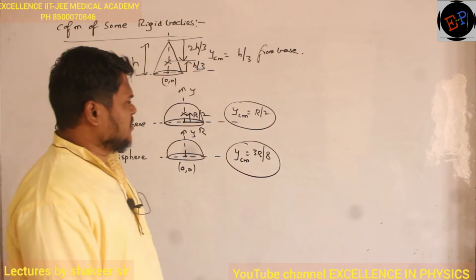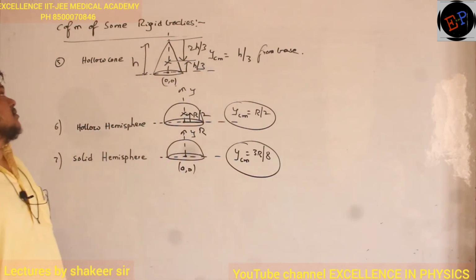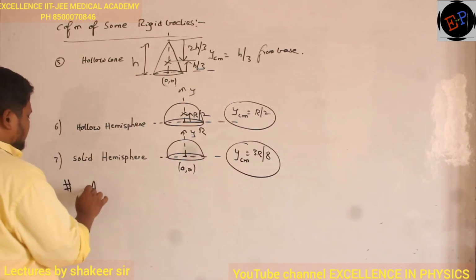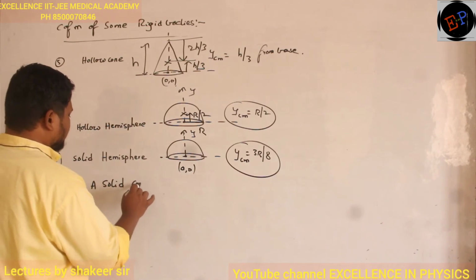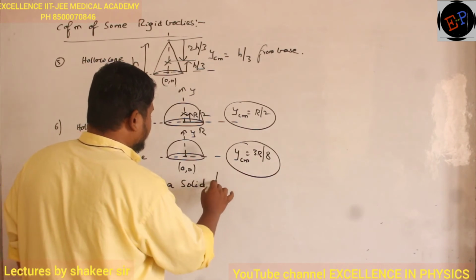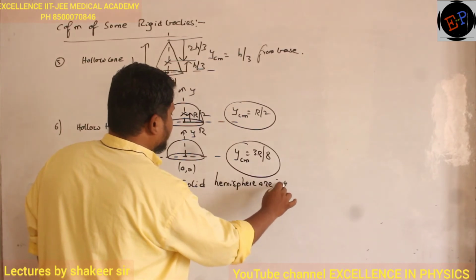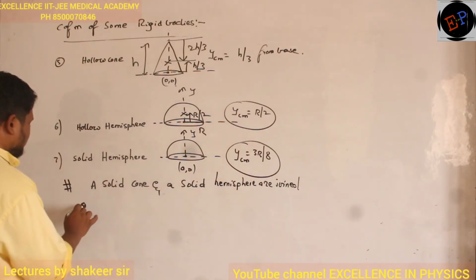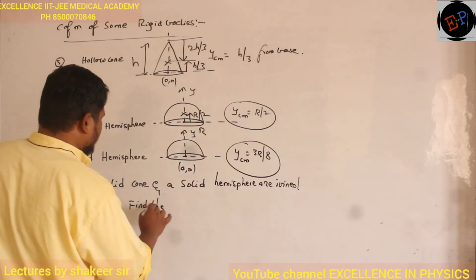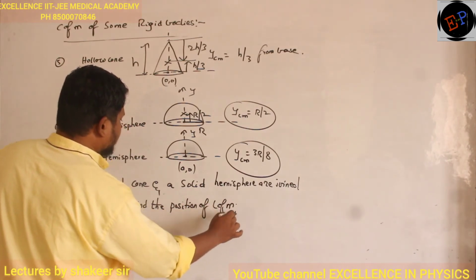Fine? Okay. Now if I give you a question about how to solve the problems related to these rigid bodies, let us write one question. So a solid cone and a solid hemisphere are joined as shown. Find the position of center of mass. Understood?